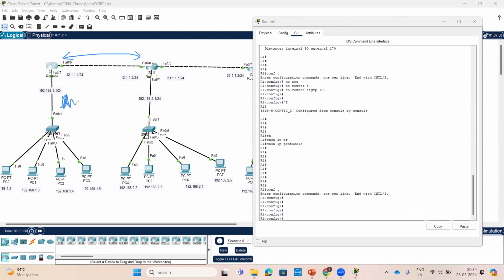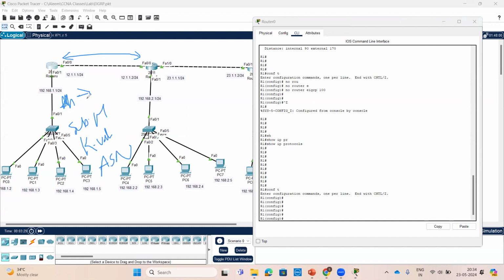Subnet number and K values. And ASN, autonomous system number. Good. Fine.